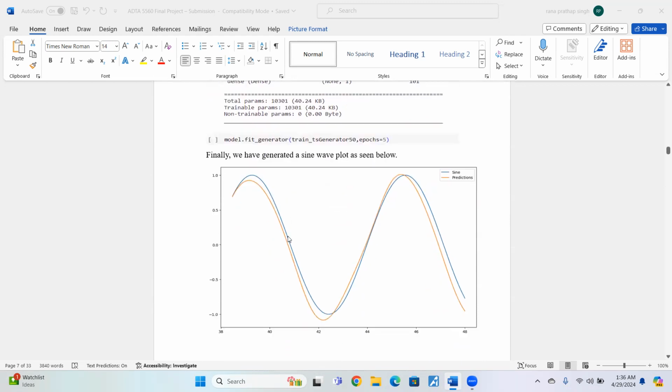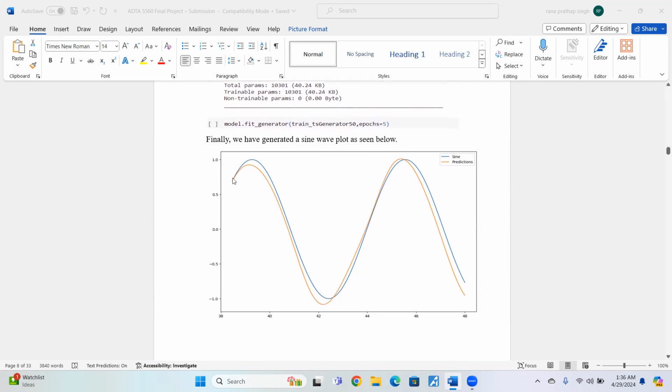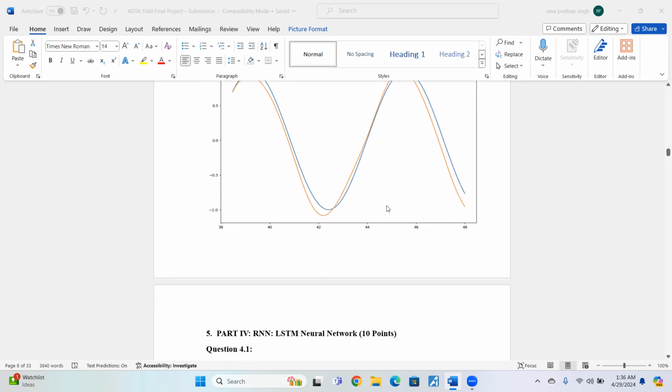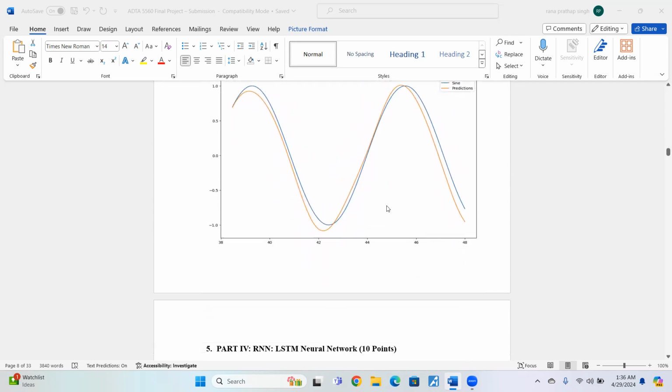Then we have trained the model using the fit method, as we can see in this code, using the train series generator and the 5 epochs. And then finally, in the sine wave data set, we have gotten the sine wave as follows. Here we can see the comparison between the sine wave and the predictions. So that concludes the sine wave data set.